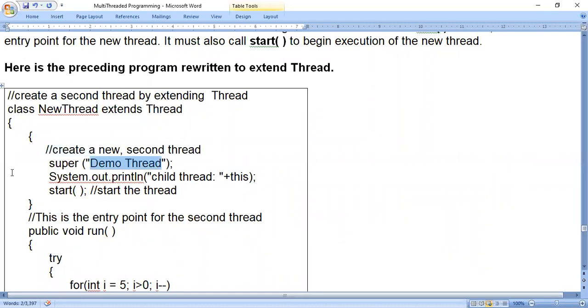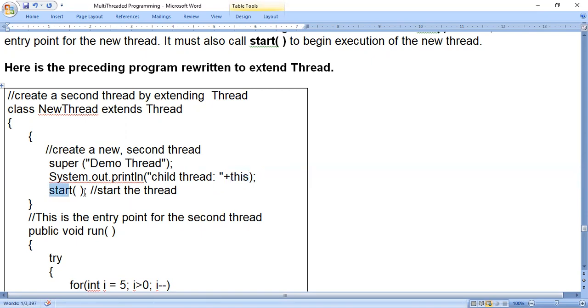System.out.println child thread. This means it is a pointer, actually. In C++, we come across this pointer or this keyword, which indicates the current object. Current object here means we can consider the second thread, that is the child thread. So here we should consider the child thread as an object. See, in Java, everything is an object concept. Exception is an object. Thread is an object. Applet is an object. So here also this pointer indicates an object. So which object? You can consider the child thread object.